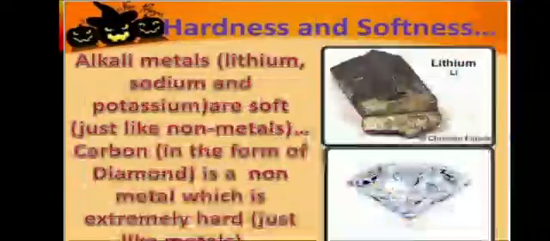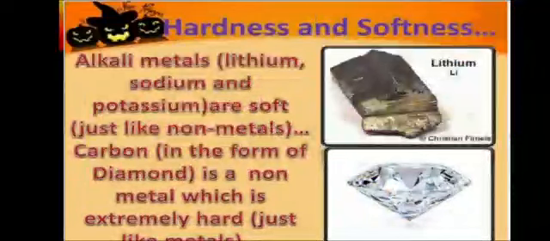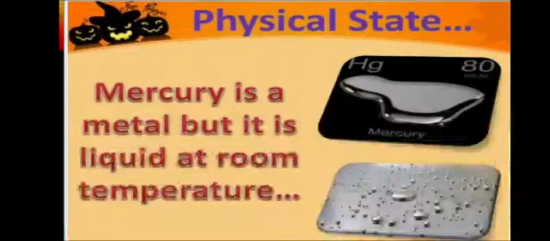Hardness and softness. Metals are generally hard, but some metals are soft in nature and can be easily cut by a knife. For example, sodium, potassium, lithium, etc. Physical state.